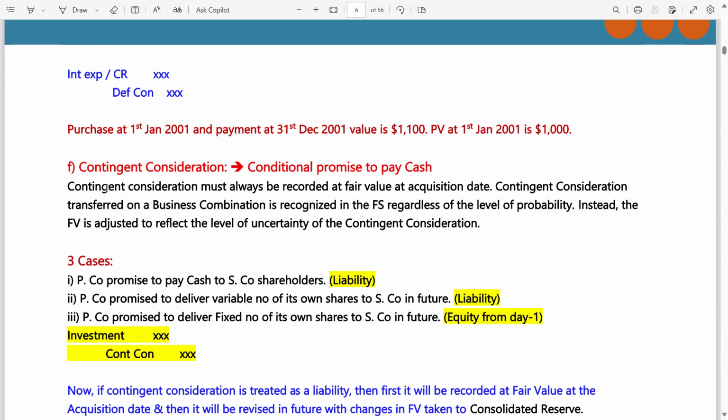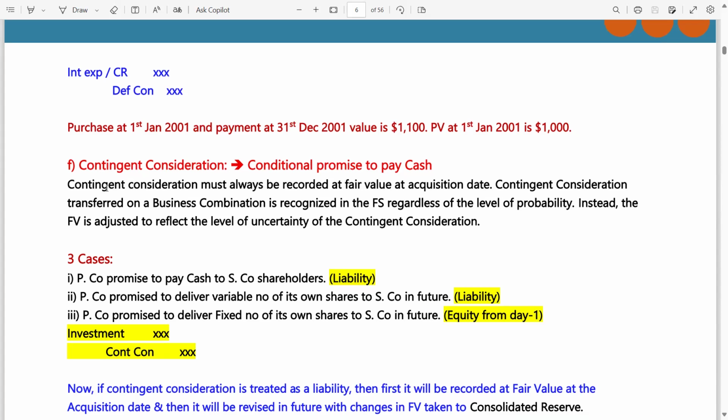What if the investor pays contingent consideration? Contingent means a conditional promise to pay, whereas deferred means unconditional. Please be attentive. Open your eyes, your ears, whatever you have, please open it. Contingent consideration, a conditional promise to pay cash. This has been tested many times. The examiner loves this type of consideration.